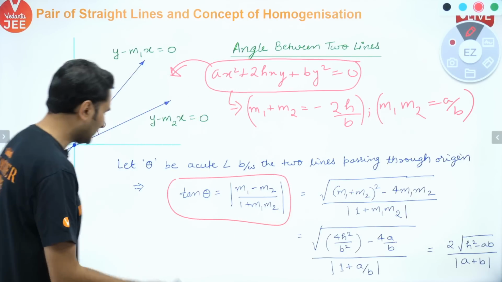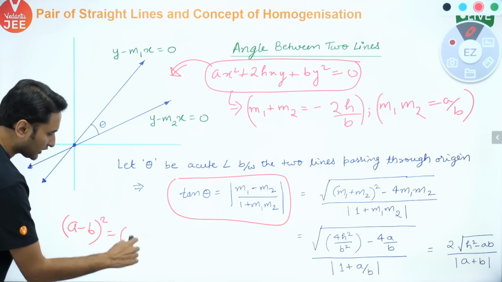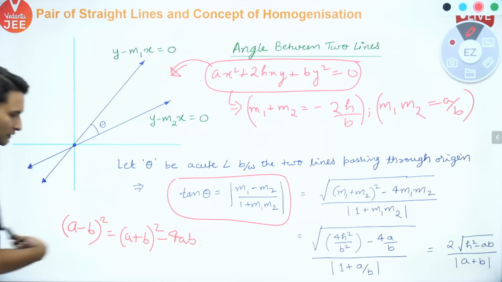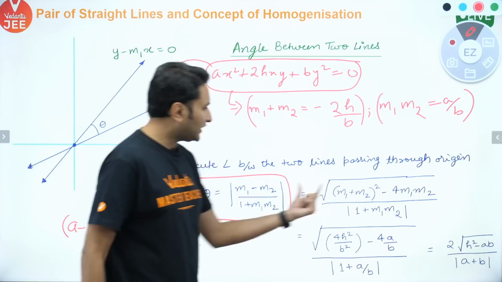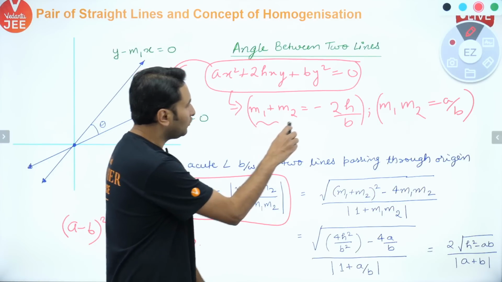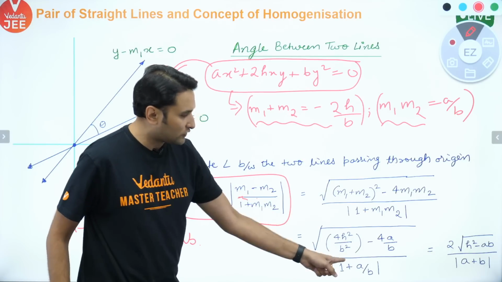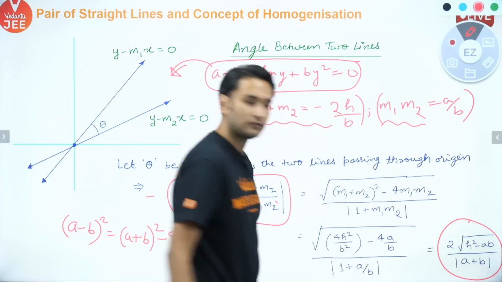Everybody knows this. सबको पता है कि नहीं पता है? a minus b whole square can be written as a plus b whole square minus 4ab. Everybody knows this. Simple, है ना? So I represented this like this, but I already know what is m1 plus m2, and I already knew m1 m2. Just put the values here. Just put the values here, you get the result. Now note that down. This is the result.